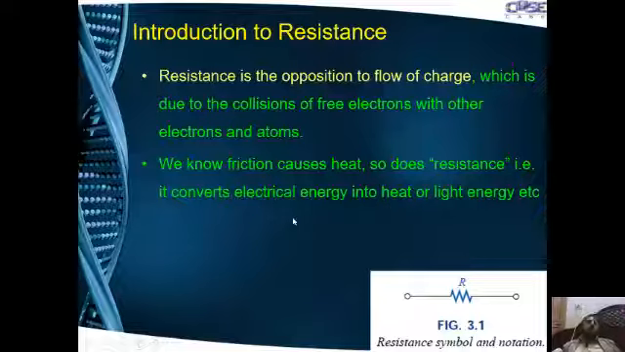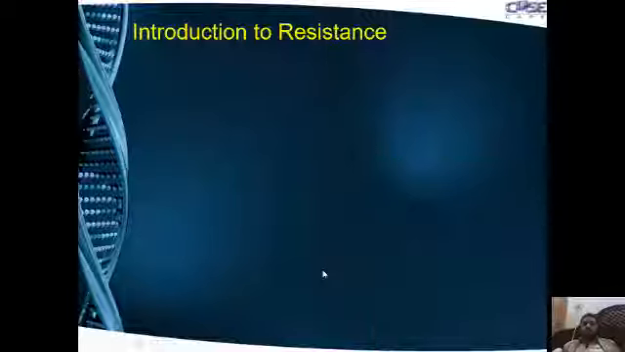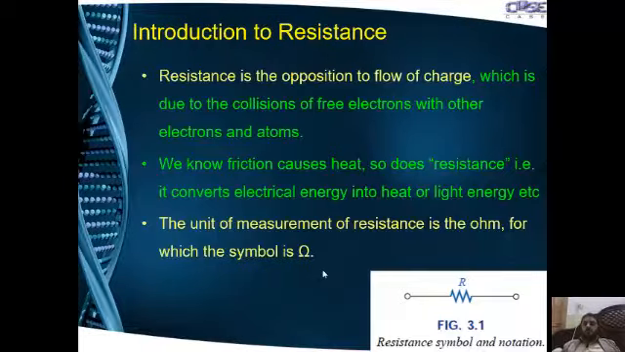As you see in the phenomenon of an electric bulb, when you apply a voltage, current flows through the filament, and due to the friction in the filament, the filament starts heating up, and that heat is converted into light. The unit of measurement of resistance is ohms, and the symbol is omega. This is the symbol of the resistance.